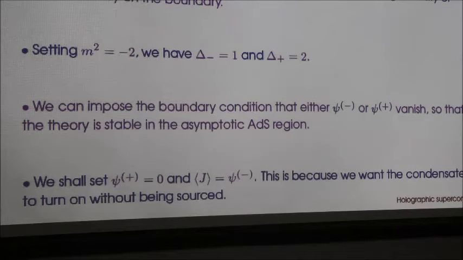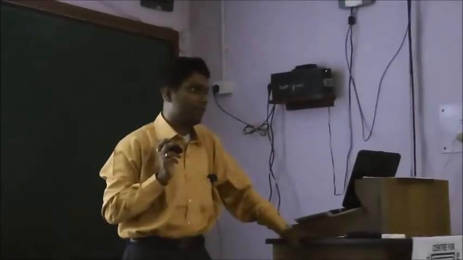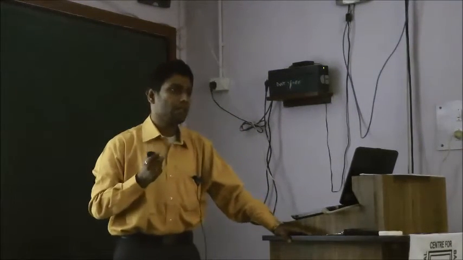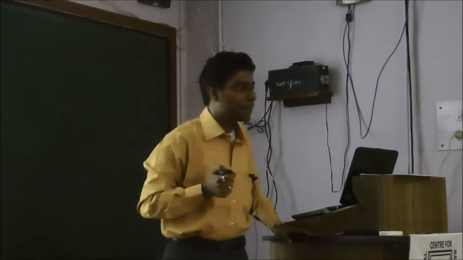You said m squared is minus 2. Yes, it is minus 2, so m is imaginary, but that does not tell us that it is a tachyon. What it tells us is that there is an instability in the theory. The instability is very important in getting the condensate. In field theory this is quite common, because it is essentially an instability.